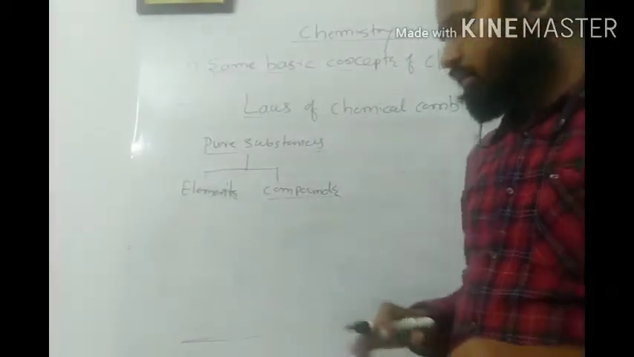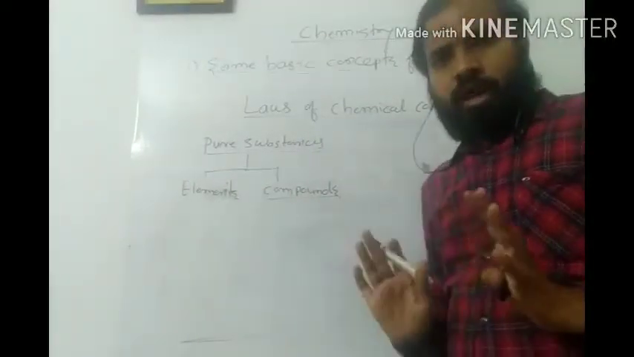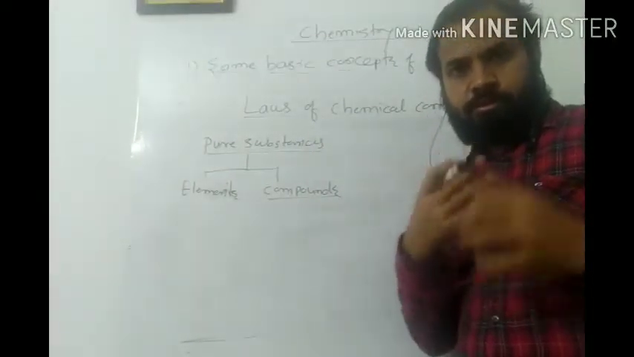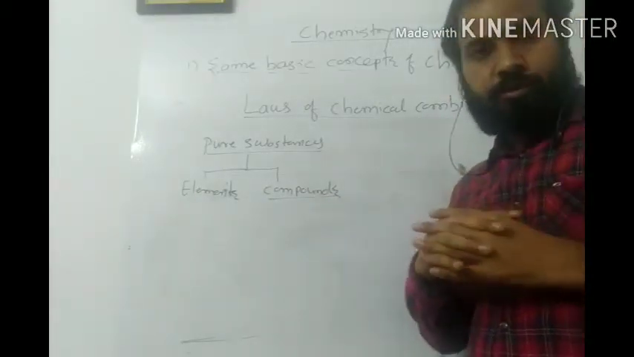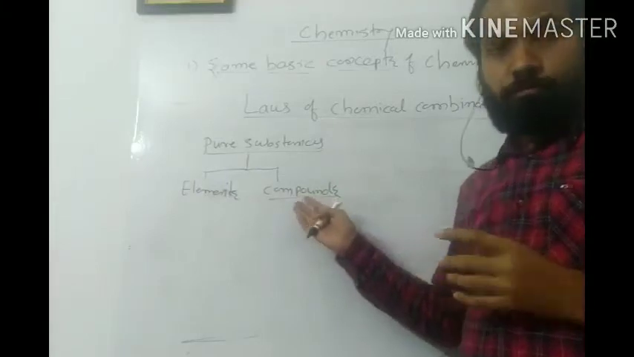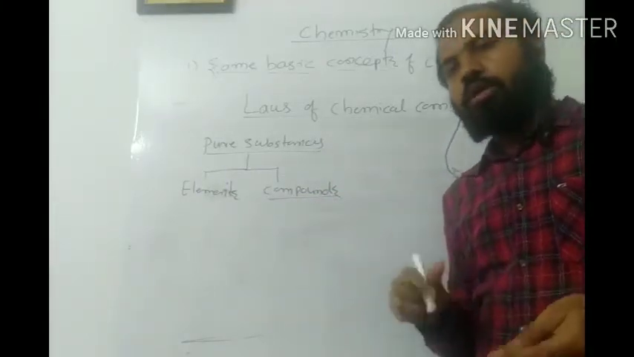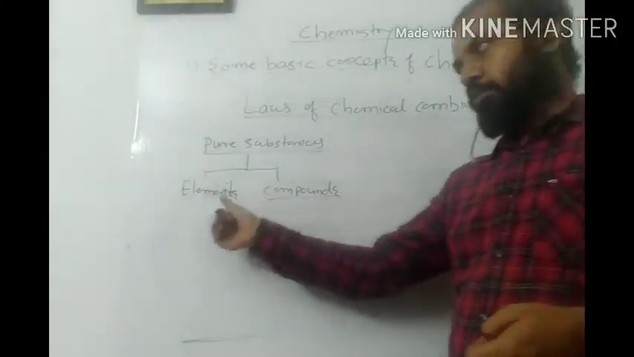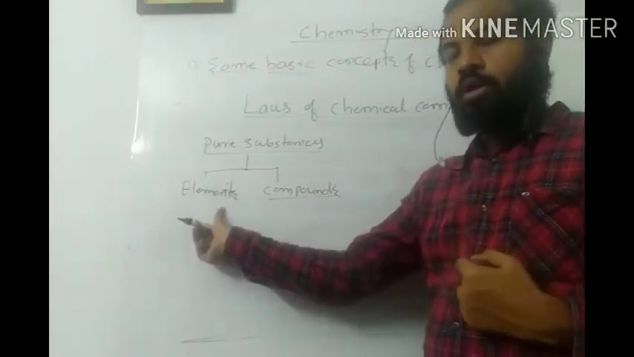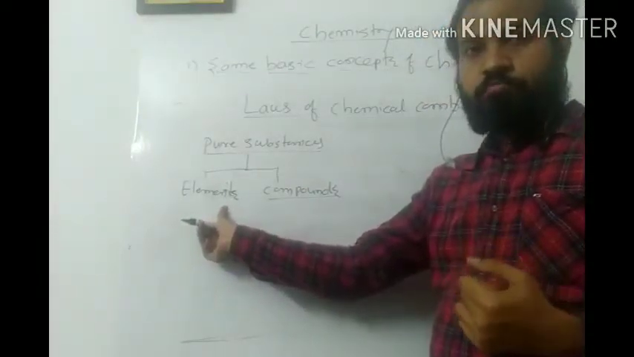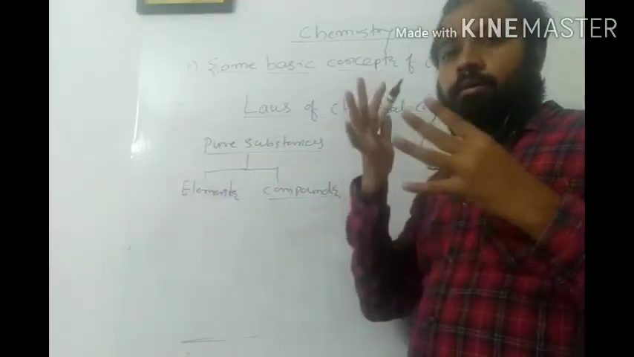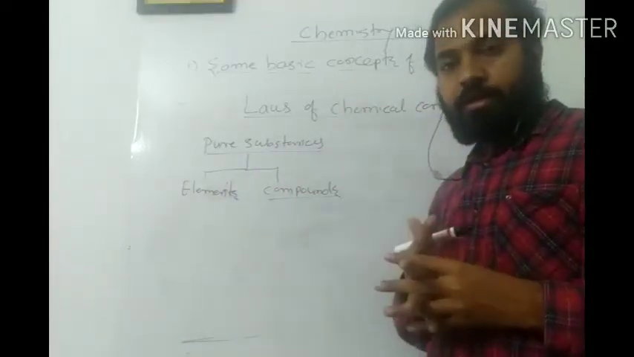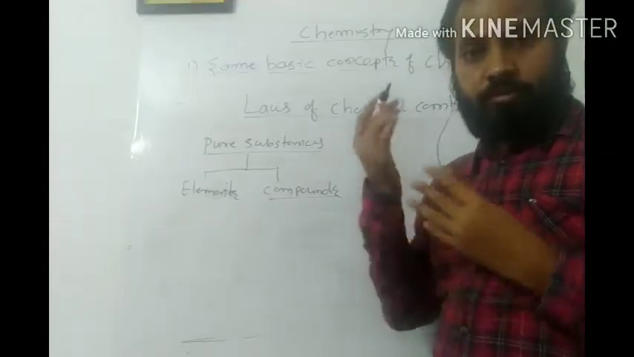Now we cannot add 2 or more elements in a random way, and we are not expecting that if we combine 2 elements together we will get a compound. Is it so? No. So in order to get compounds from elements, what I have to do is add them by chemical means in a fixed proportion by their weight and volume.